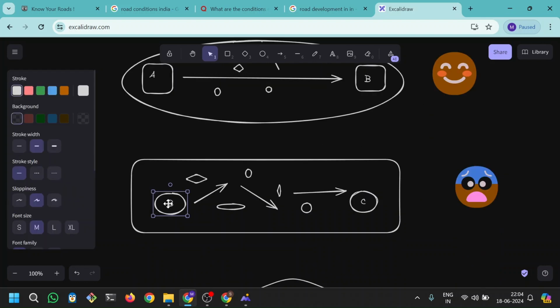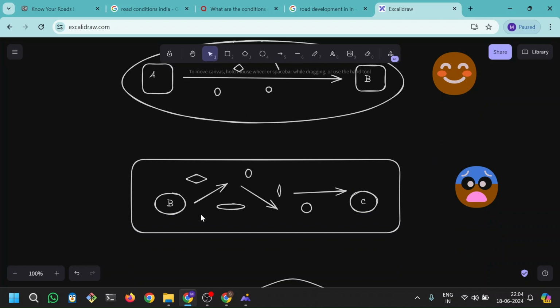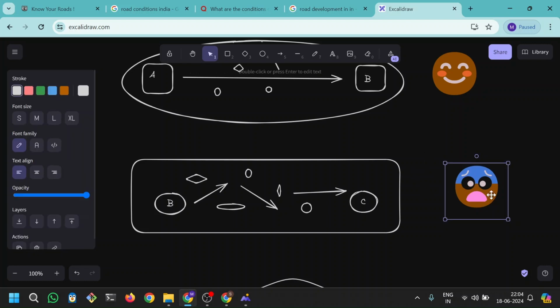But if a person is commuting from point B to point C, and he is not very well informed about the true condition of the road, then something like this can be very hazardous, and thus the journey can be very dangerous, and can be a reason for an accident or something like that. I hope that doesn't happen, but something like this can happen.